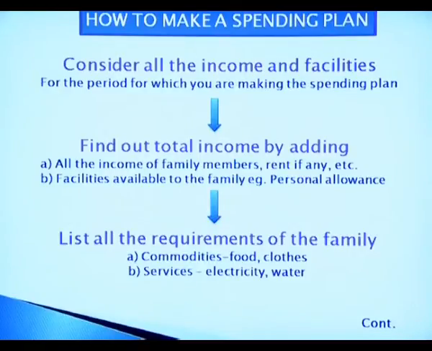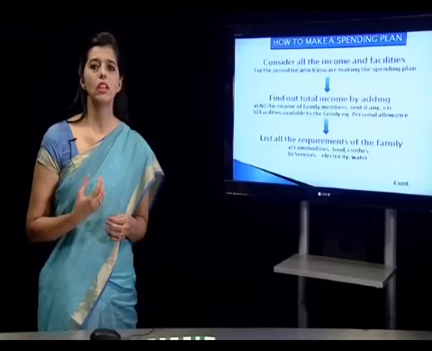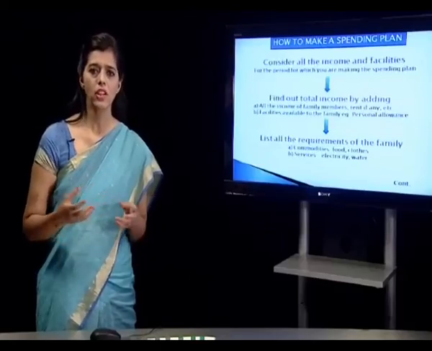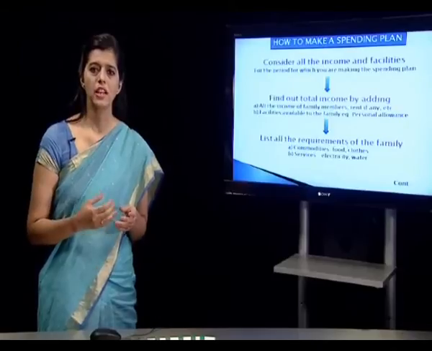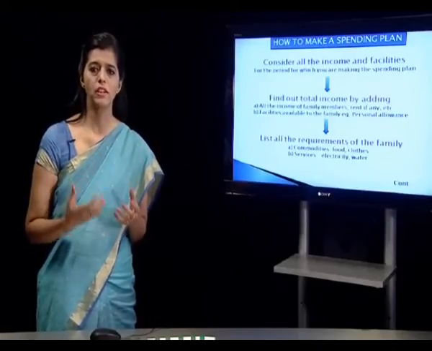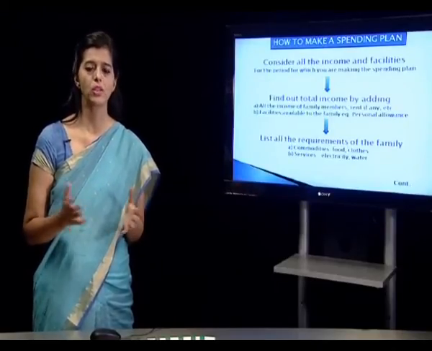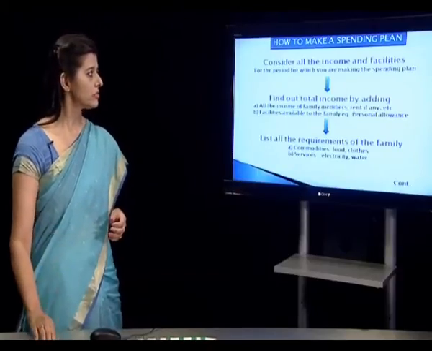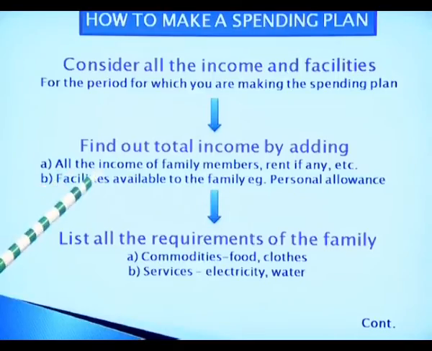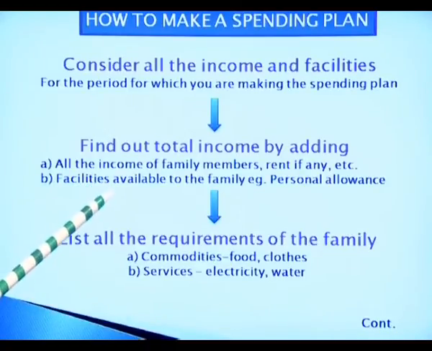Maybe I am taking tuitions, so income from tuitions, we are working in a job, the salary which is coming, or maybe the house which is on rent, so earning rent. So all these three, salary, rent and money from the tuitions, will be the income. It has to be totaled. Now after totaling the income, we go on to see whether we have covered all the family members and their sources of income.